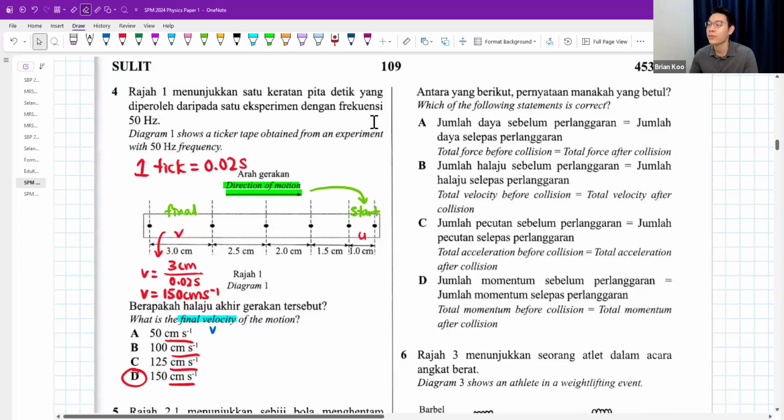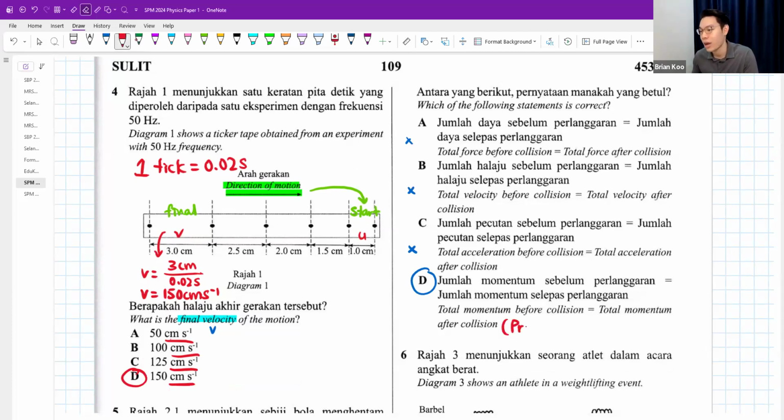The total force before and after is equal. Before collision, after collision equals. I don't think so. The velocity before equals to after. Not necessarily. The total acceleration is equals. No. The total momentum before collision, after collision. Yes. This is the very classic way of describing the principle of conservation of momentum.